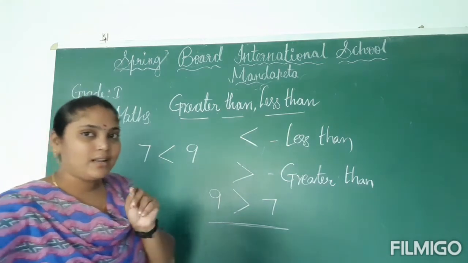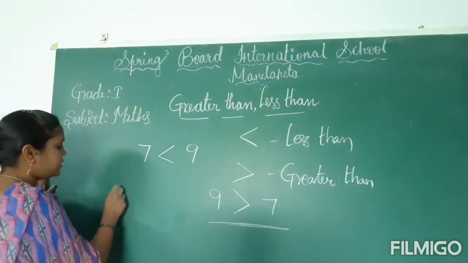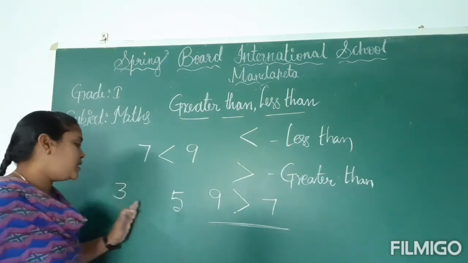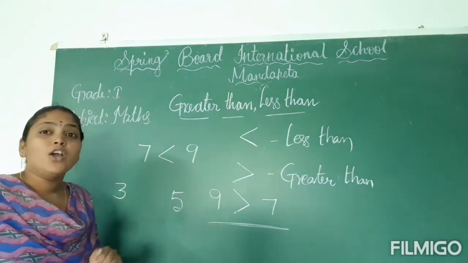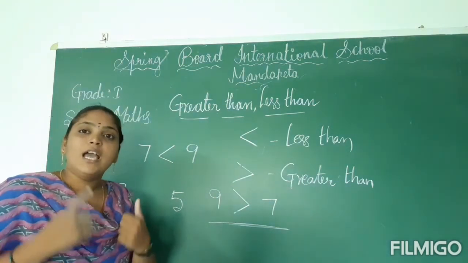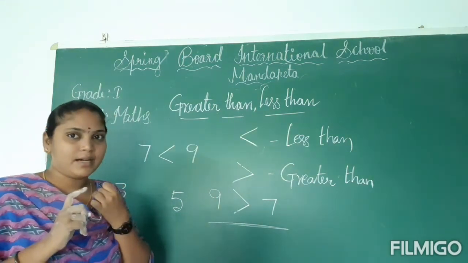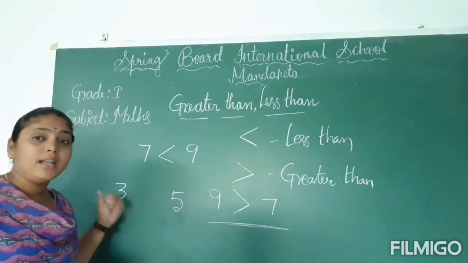Okay, so now I will ask one question. For example, I give numbers like this: 3, 5. Which symbol do we have to place here, less than or greater than? You have to check whether the first one is the smaller number or the greater number. Is the first one smaller than 5 or not, children?